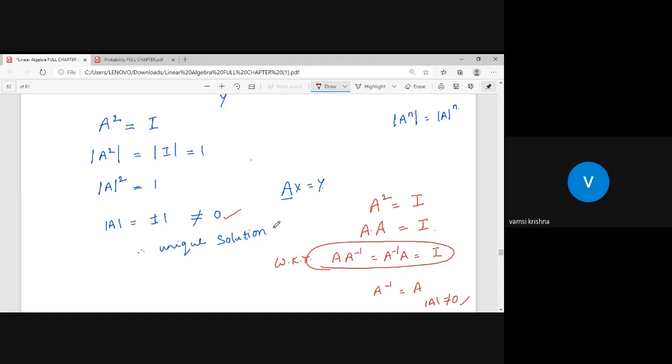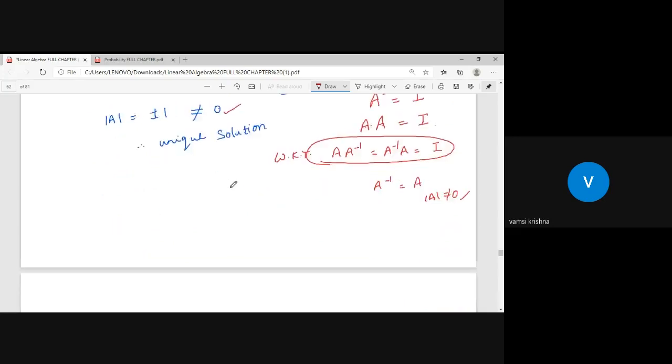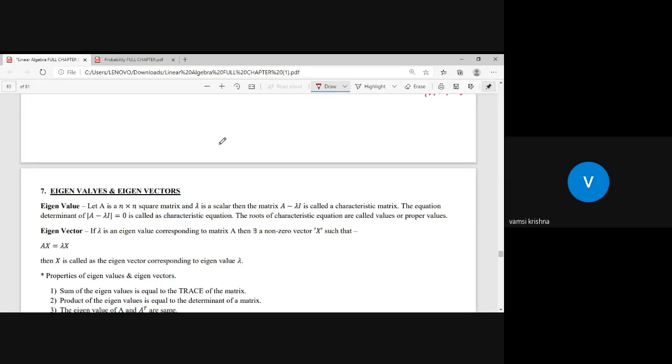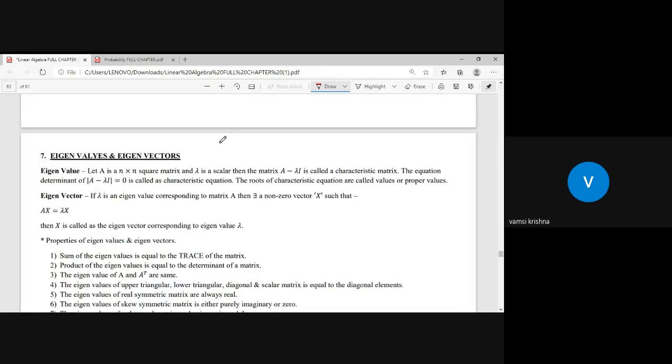So finally, the system Ax = y has a unique solution, my dear students. That is the way of analyzing a system of equations. The system of equations is one of the important topics, but the next topic in our linear algebra is eigenvalues and eigenvectors. This is a very, very important topic in GATE. You will get a compulsory question from this area. If you refer to any previous GATE paper, you will definitely get a question on eigenvalues and eigenvectors.